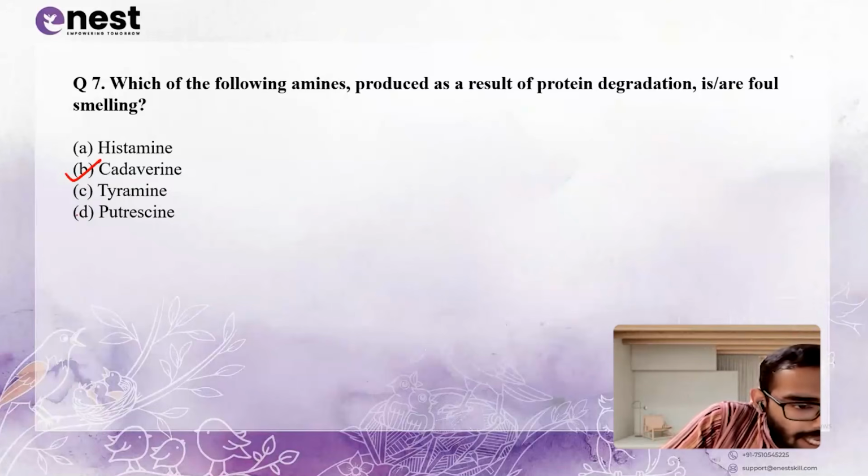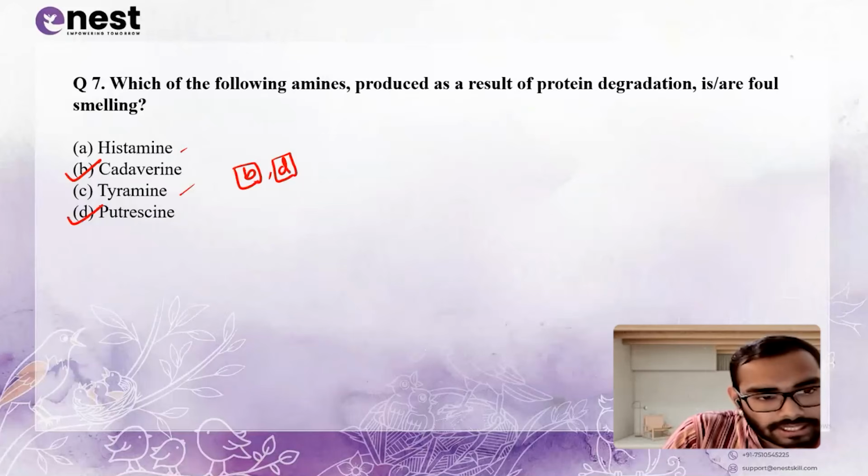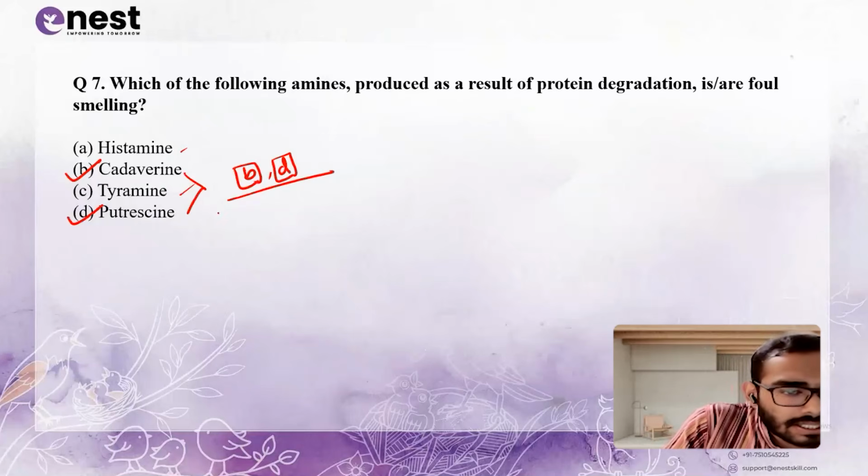Option B and D. What are these, cadaverine and putrescine? See, histamine and tyramine are certain compounds that can be generated from amino acids. Histamine is from histidine and tyramine is from tyrosine. Okay, amino acids. So cadaverine and putrescine, what are these?